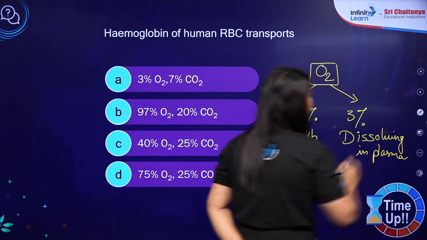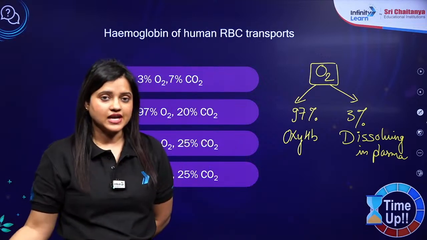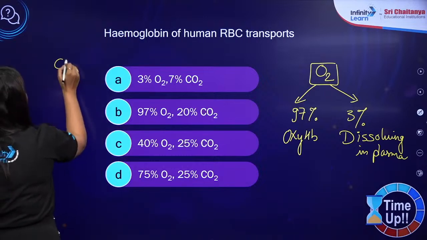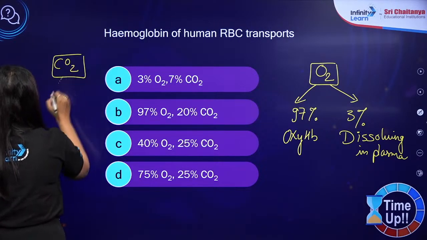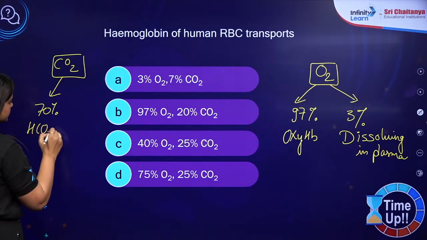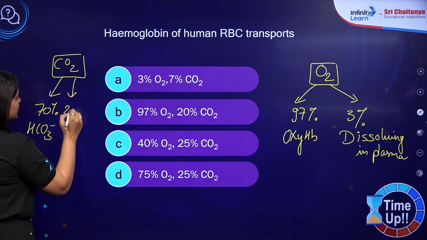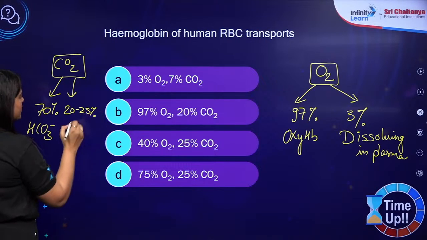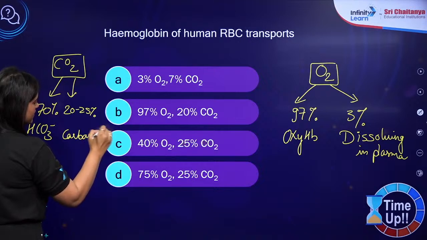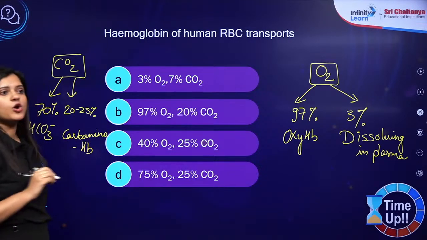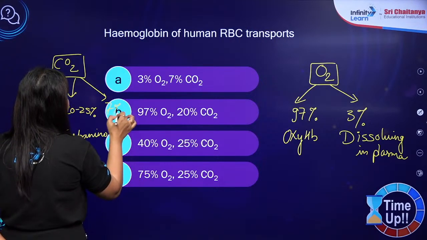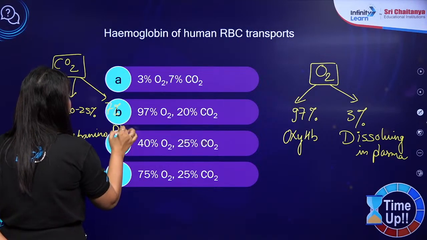Similarly, when we talk about carbon dioxide, it is transported by three mechanisms. Okay, 70% of carbon dioxide will be transported as bicarbonate ions. 20 to 25% will be transported as carbaminohemoglobin. Pay attention to carbaminohemoglobin and not carboxyhemoglobin. And the rest 7% will be transported by dissolving in plasma.